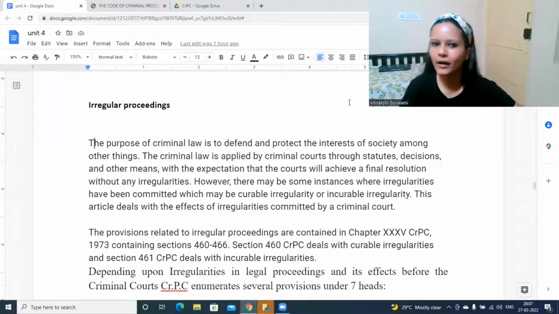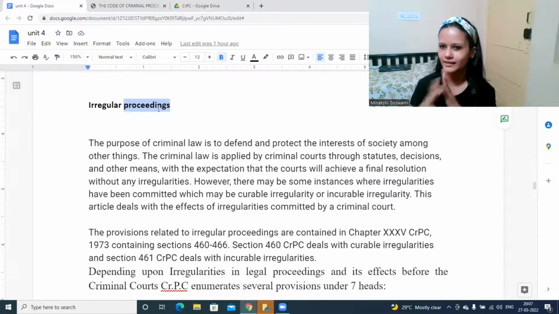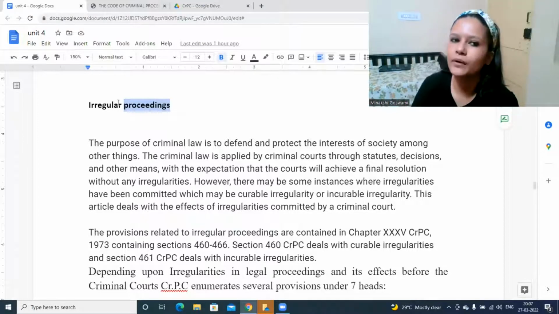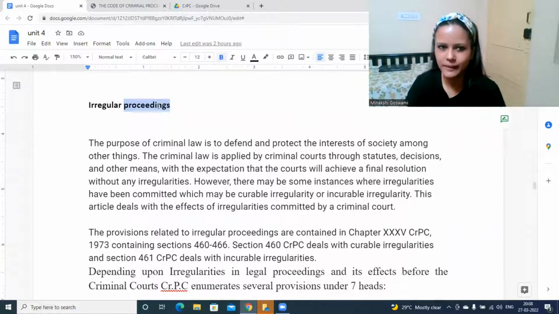So when we talk about proceedings, proceedings are nothing but what happens in the court. There are different processes, different proceedings followed for a lot of different things. There is inquiry done by the magistrate. The magistrate may issue summons, warrant. So many different things happen in the court for the entire trial. So proceedings covers all those different processes.